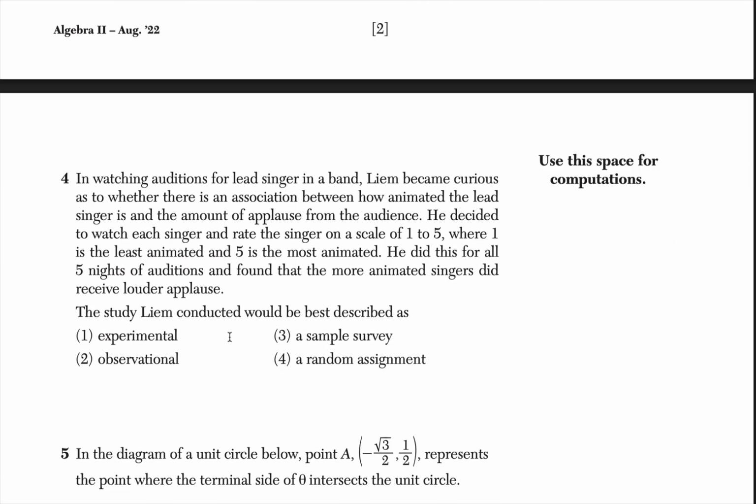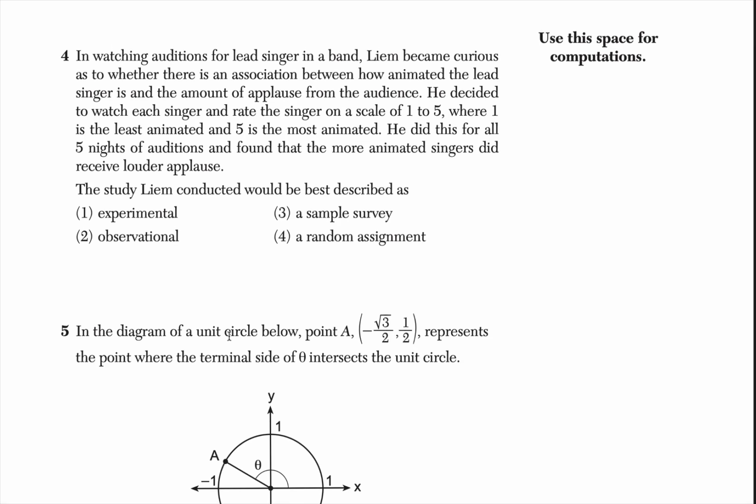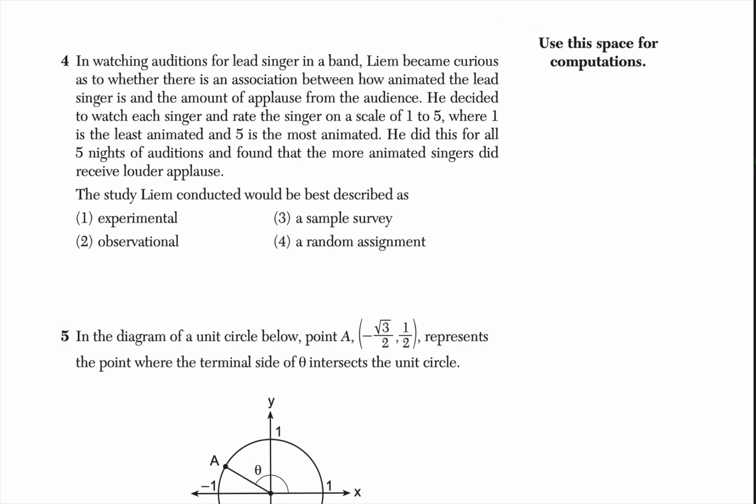Moving on to number 4. In this case, in watching 4 auditions for lead singer in a band, Liam becomes curious as to whether there is an association between how animated the lead singer is and the amount of applause from the audience. He decided to watch each singer and rate the singer on a scale of 1 to 5, where 1 is the least animated and 5 is the most animated. He did this for all 5 nights of auditions and found that the more animated singers did receive louder applause.